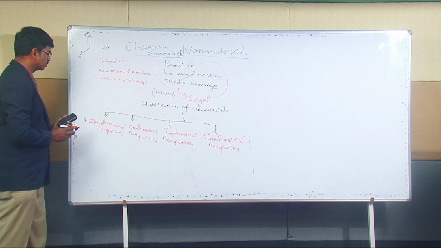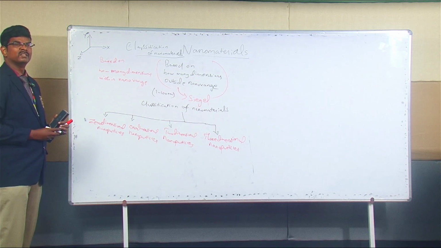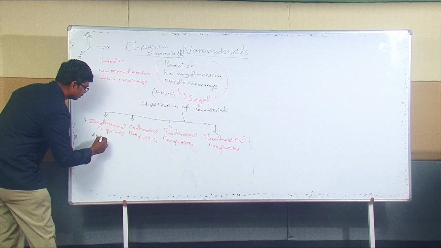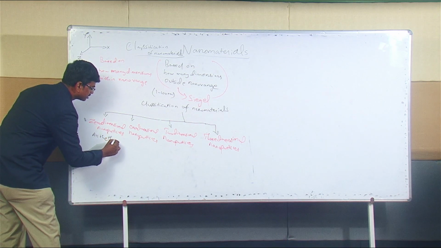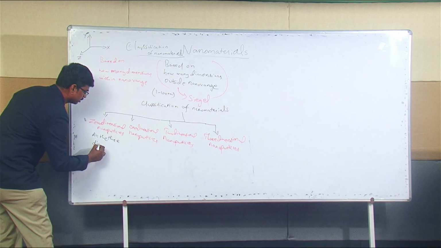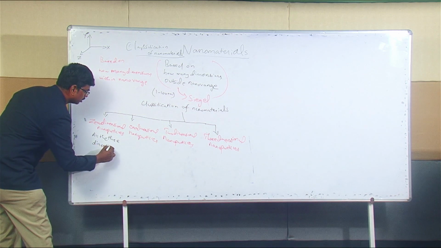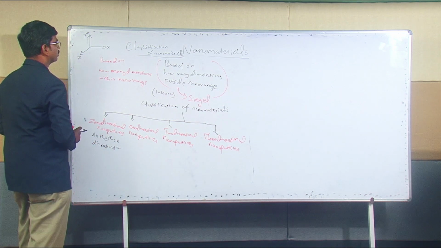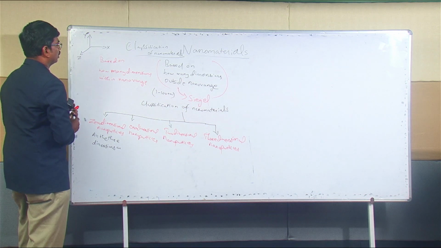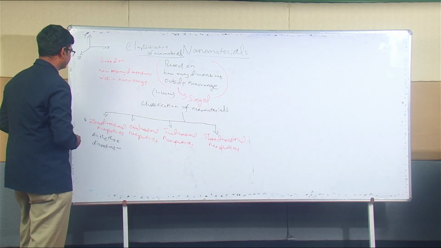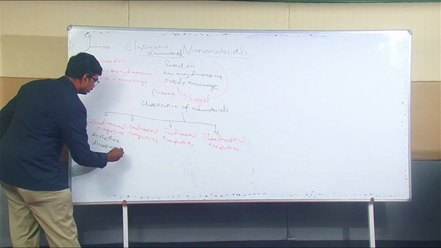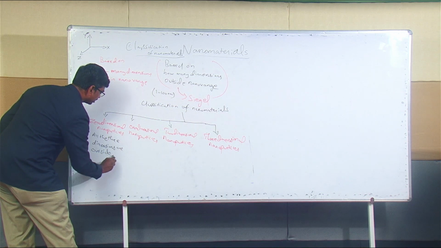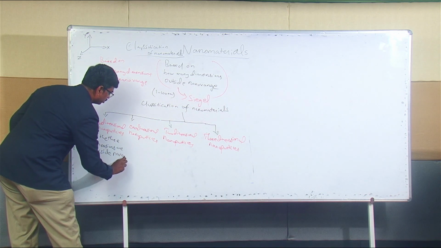First, let us see what zero-dimensional nanoparticles are.